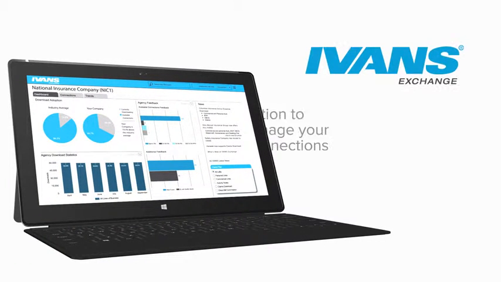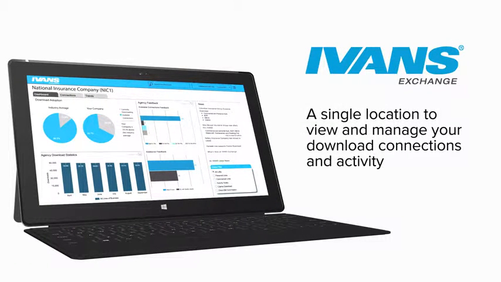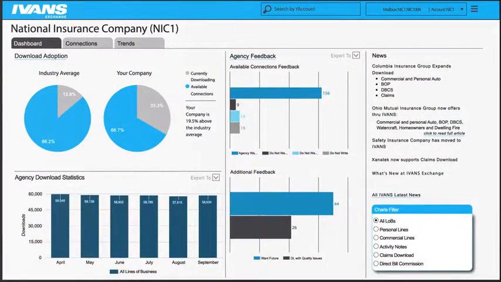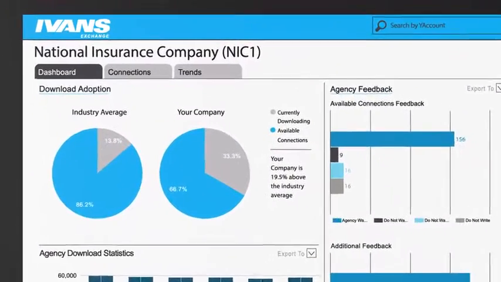Through Ivans Exchange, carriers and MGAs can quickly analyze download adoption rates by individual agency, individual lines of business, and for all of agency partners, enabling carriers to instantly evaluate opportunities to increase their agency connectivity and automation. Ivans Exchange provides you with a 12-month trend chart showing the number of agencies and transactions per download type for your company or from the industry.